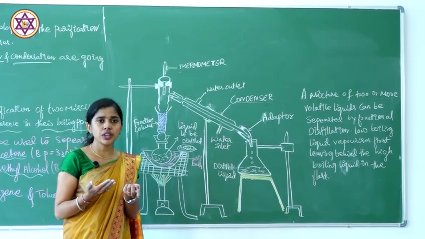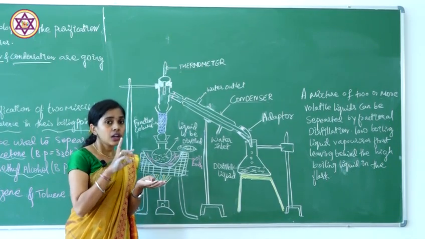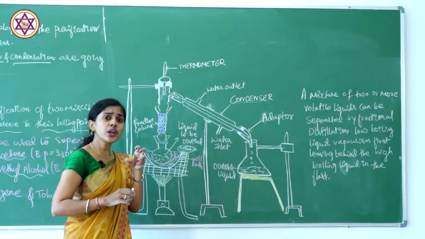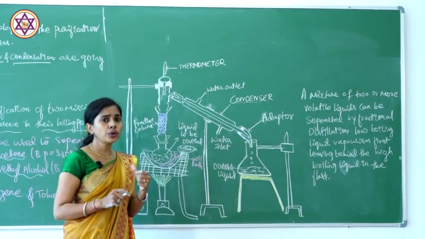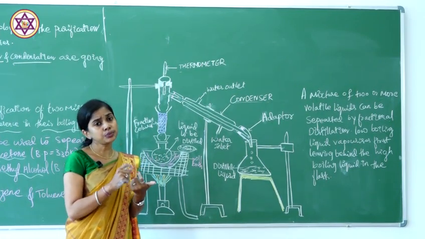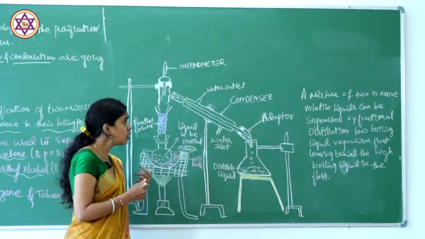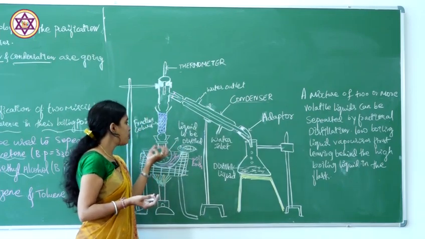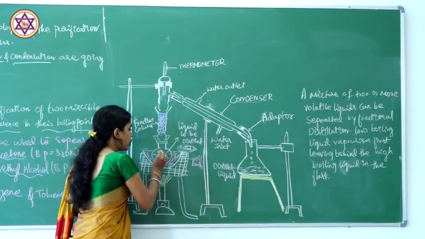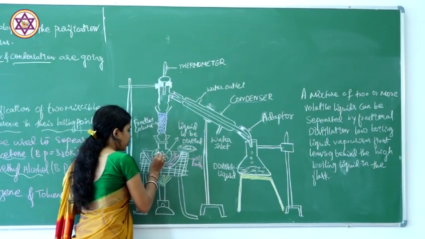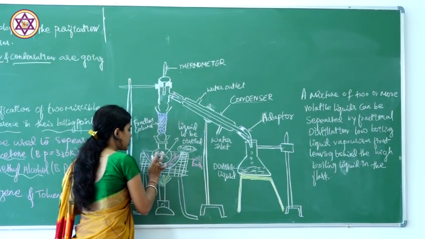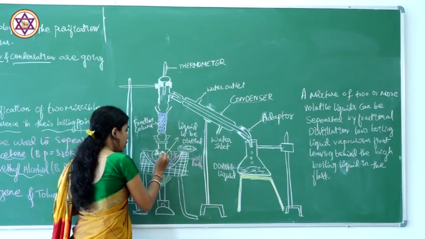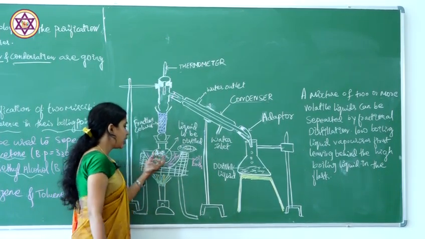Even if there is only a very small difference in their boiling temperatures, as we observed for acetone and methyl alcohol, it works. If we heat a mixture of two compounds, let me call them A and B, or rather acetone and ethyl alcohol, A and E.